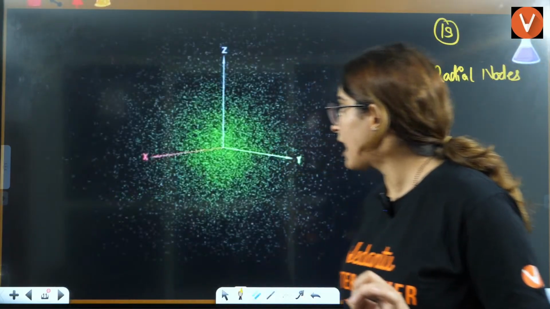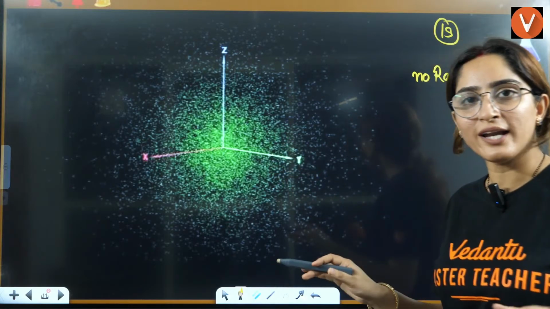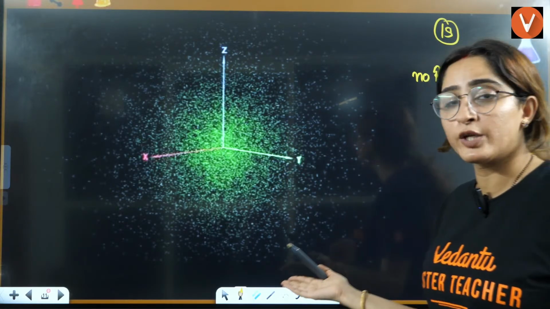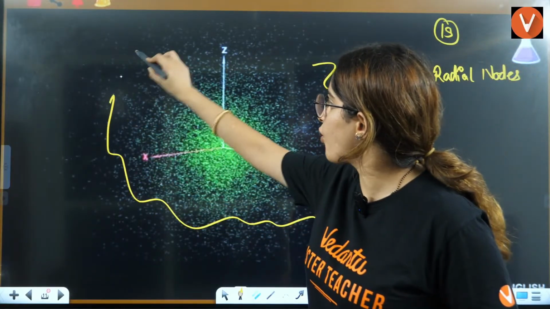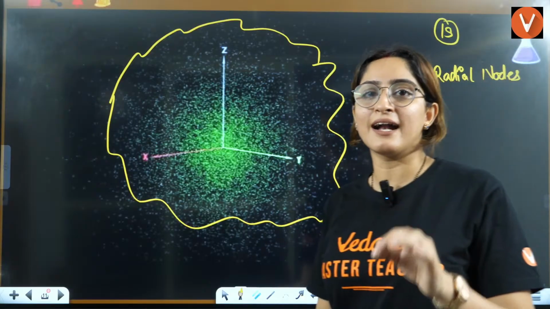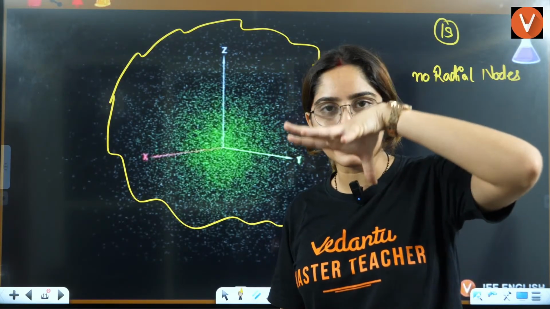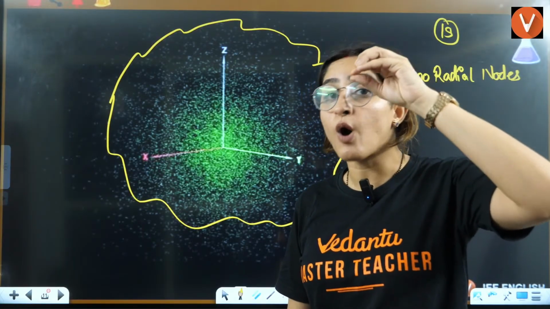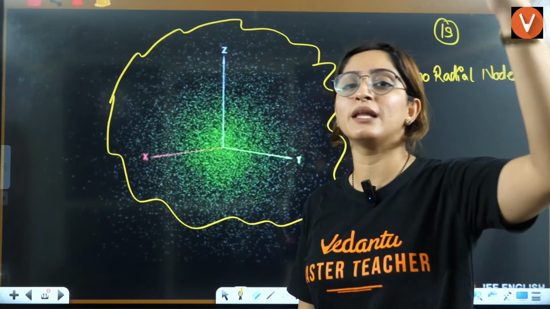Now, radial node doesn't just mean a point where you can't find the electron. Yes, here you can't find the electron at all these points. But a node is where the probability of finding the electron first decreases, becomes 0, then again increases.